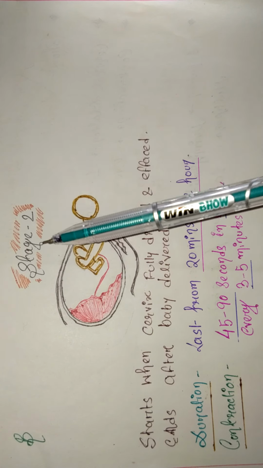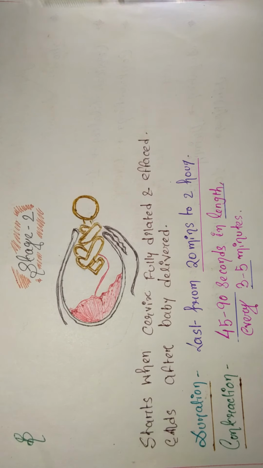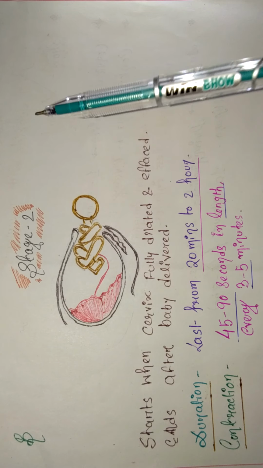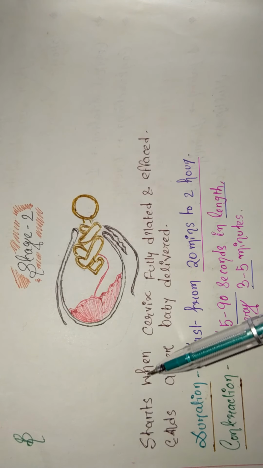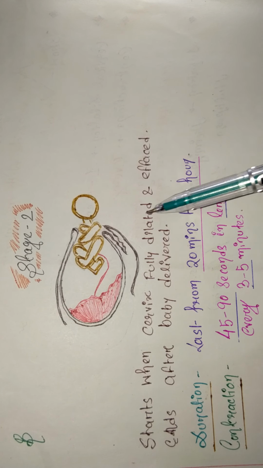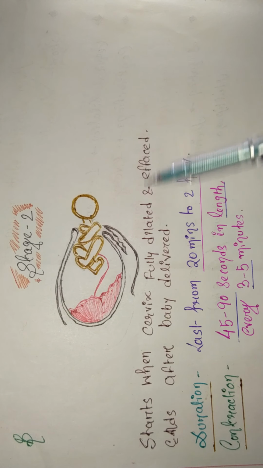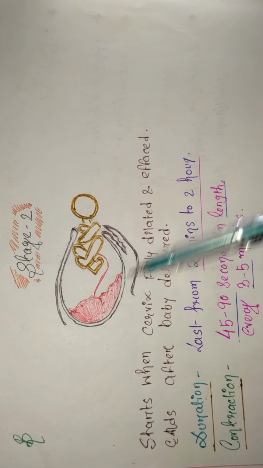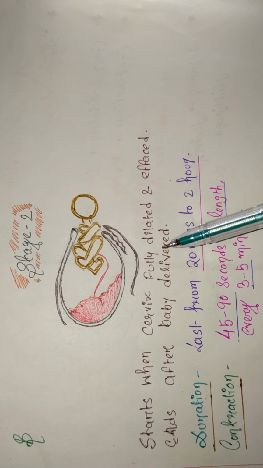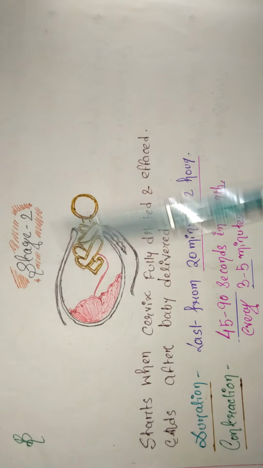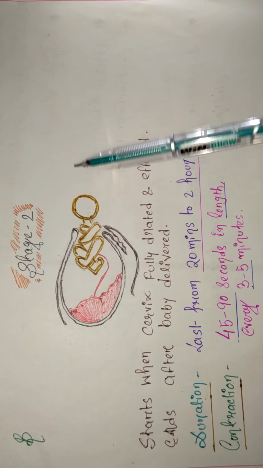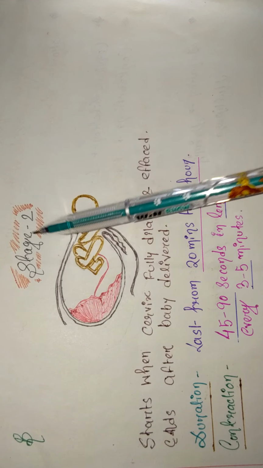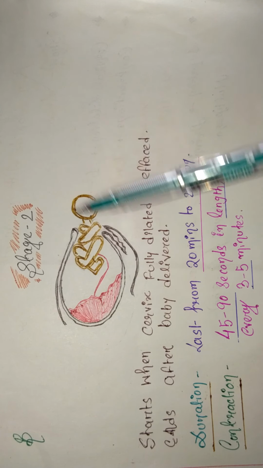Now we will start stage 2 of labor. Stage 2 starts when the cervix is fully dilated, meaning 10 centimeters, and effaced, meaning the cervix has fully thinned out, and it ends after delivery of the baby. Here in stage 2 we see the delivery of the baby, not the placenta, only the baby.